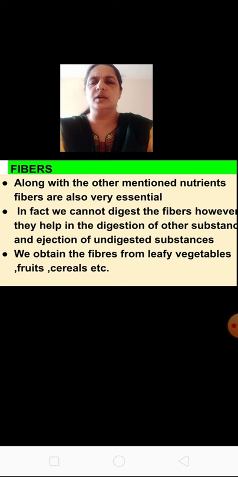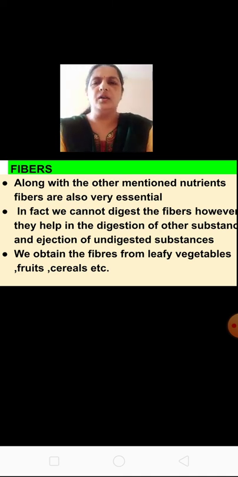And we also learnt about water. Water is very essential because 90% of blood plasma is made up of water, and even our body is made up of 65 to 70% water. Even for proper functioning of all the life processes, water is necessary. And we also learnt about fibers.